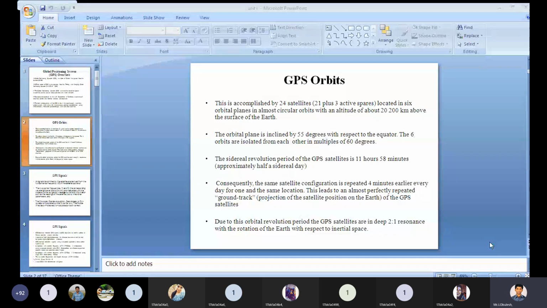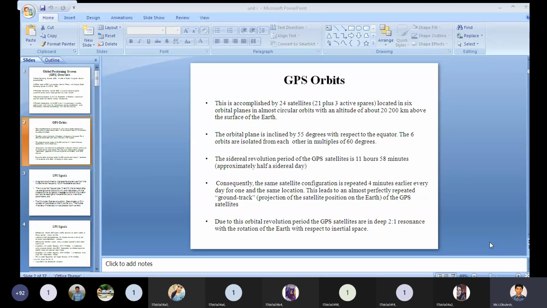Consequently, the same satellite configuration is repeated 4 minutes earlier every day for one and the same location.